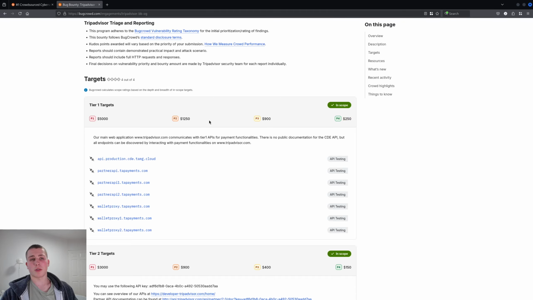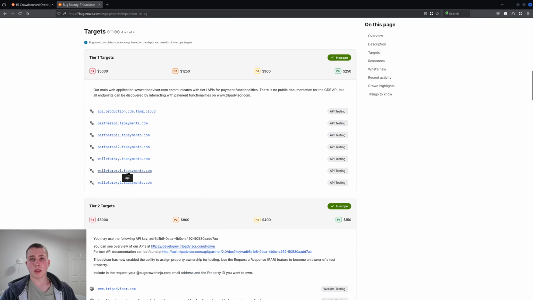And obviously, we also look at the numbers, right? So the payouts here, that's another thing that's important. And for criticals, I mostly look at mediums. Actually, mediums are a big thing for me. I make most of my money from them, so I want at least four figures for a bounty in medium, and then high. You can see the ratios that they're splitting in. You can see high and medium are pretty close. So for some people, if you're earning more highs, then you probably want that to be a little bit higher. And if you're looking for crits, then obviously you probably want to have a lot more on that as well.